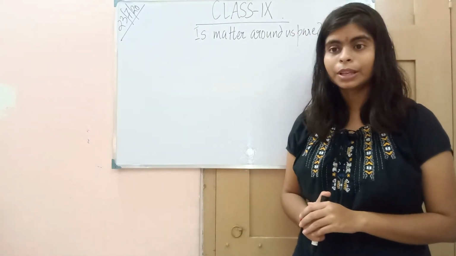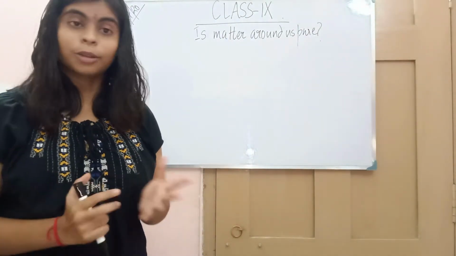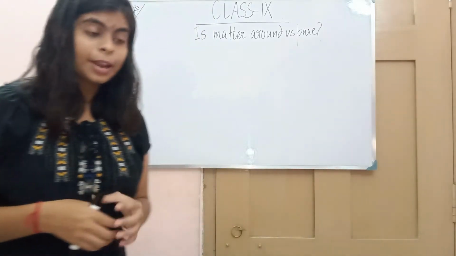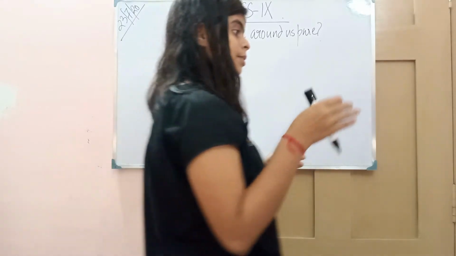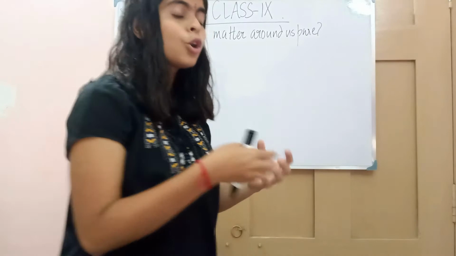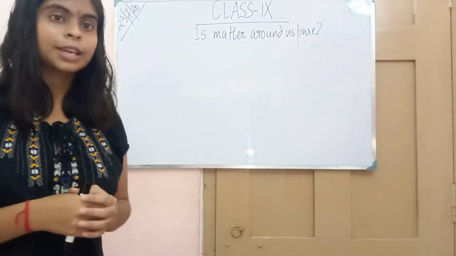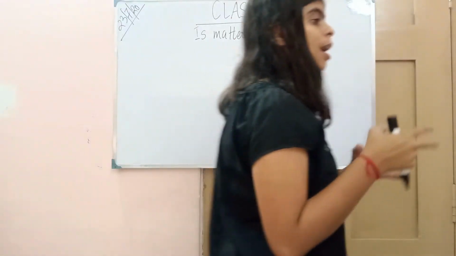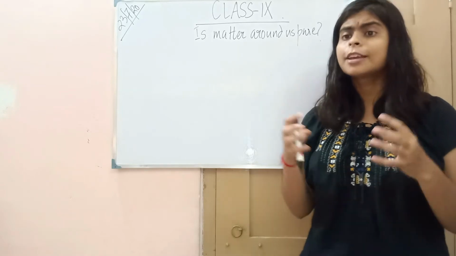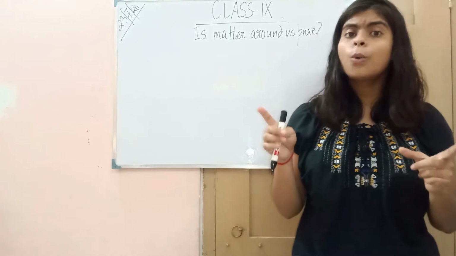As I have told you, the atom does not exist independently. So what do they do? They aggregate. This group of two or more atoms are chemically bonded together in a definite proportion. If a group of two or more different atoms, or two or more same atoms, are chemically bonded together in a definite proportion, we call it a what?